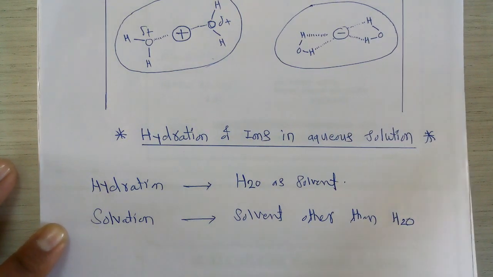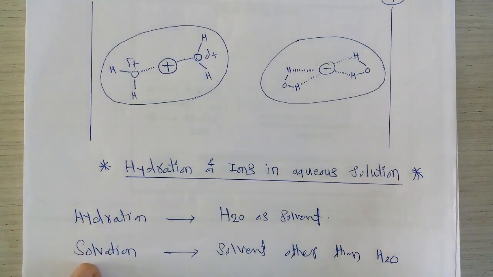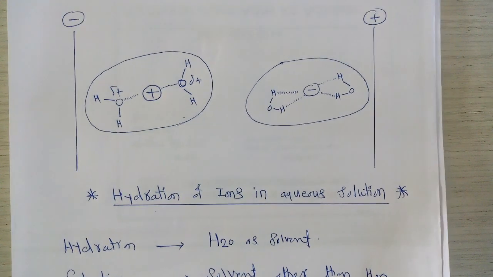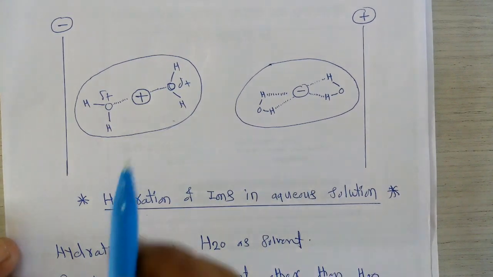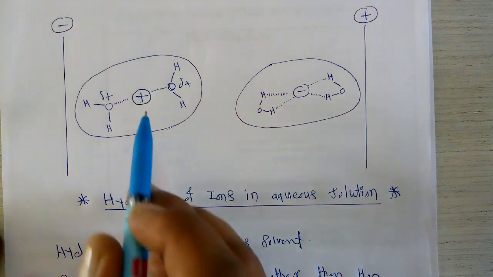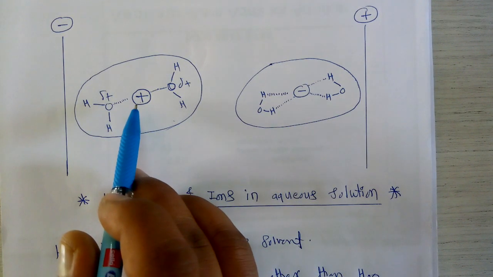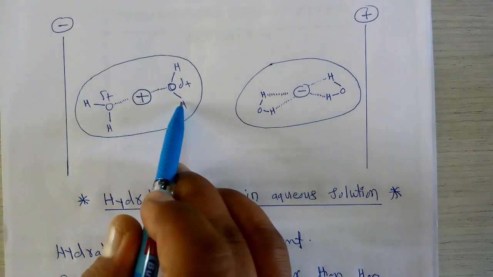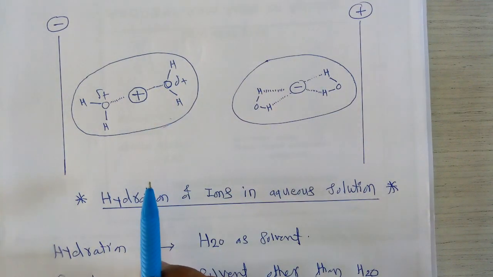So whenever these ions are considered in either the hydration or solvation state, suppose here we consider the hydration. What happens whenever we consider the hydration of ions in aqueous solution? For this purpose I take two ions, a positive ion and a negative ion. This positive ion, as we know, has a force of attraction towards the oppositely charged part present in the solution, and that is this water molecule, present from the solvent.